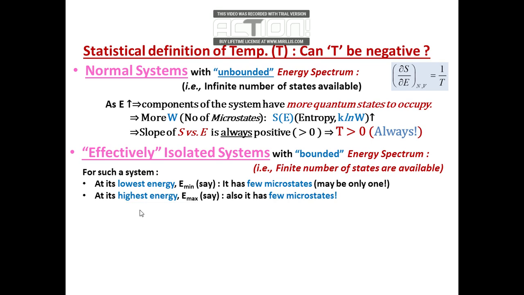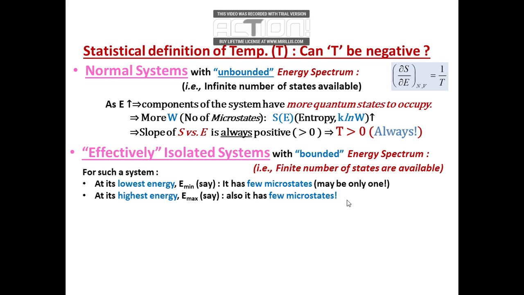On the other hand, the system can also have a highest energy, where all atoms and molecules, or whatever the subcomponents of the system are, are at their highest possible energy level, and in such a case the system's energy is E max, and then it is likely to have a lesser number of arrangements, so few microstates.